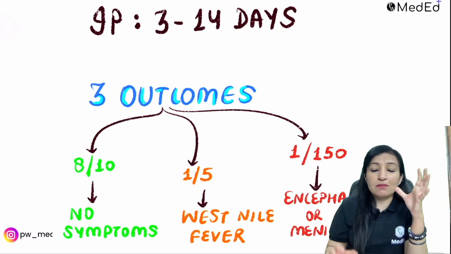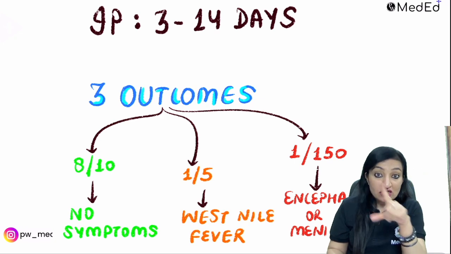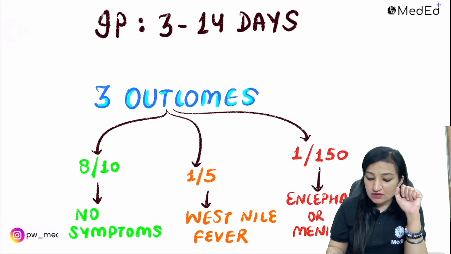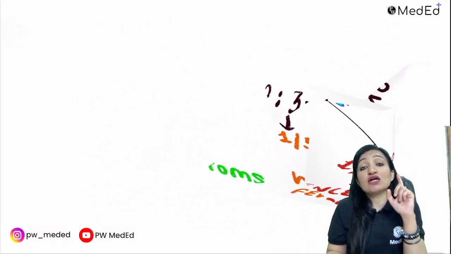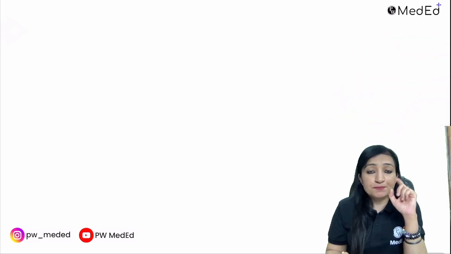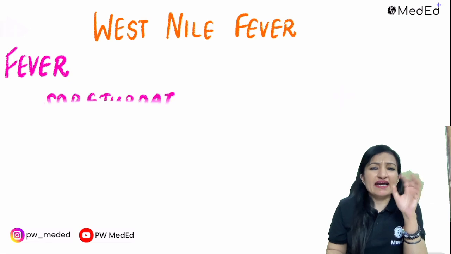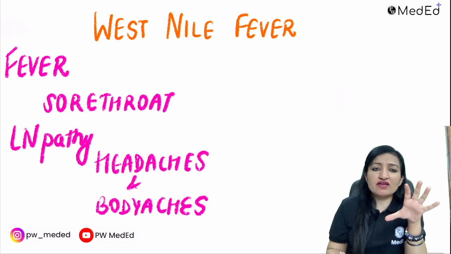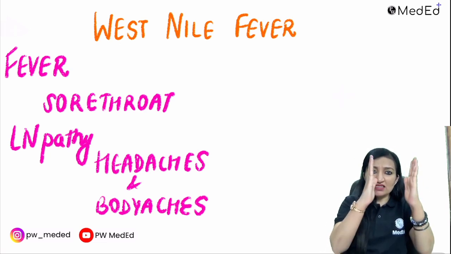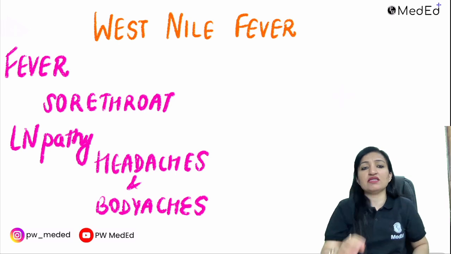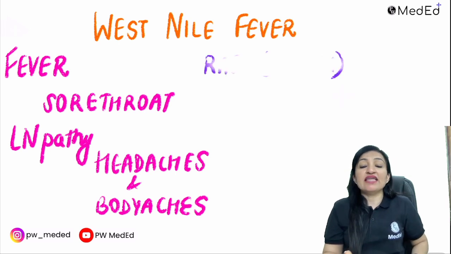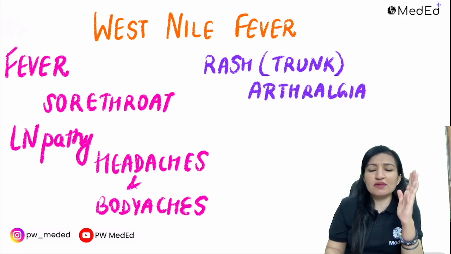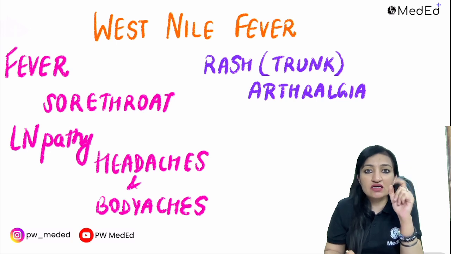Now, what is the amalgamation of signs and symptoms which occurs in West Nile fever, which I've written in orange? These signs and symptoms are as follows. The patients are going to develop fever, sore throat, headaches, generalized body aches, lymphadenopathy. All of these non-specific features, remember them like this, which you can see are highlighted in pink color. Then the next few features you can remember collectively as a maculopapular rash concentrated mainly on the trunk.